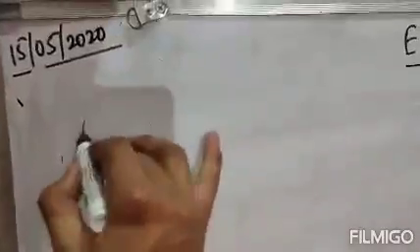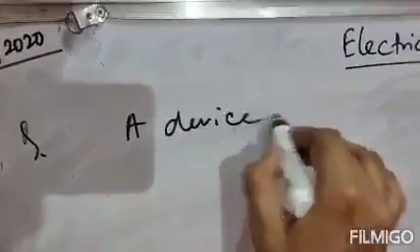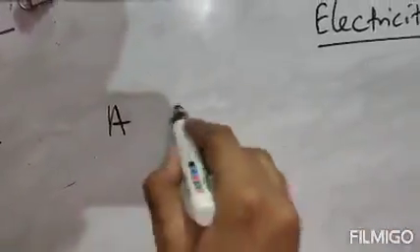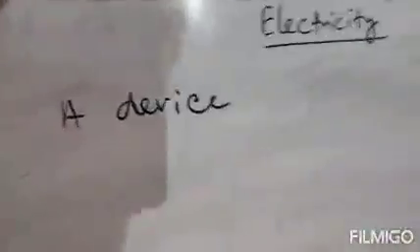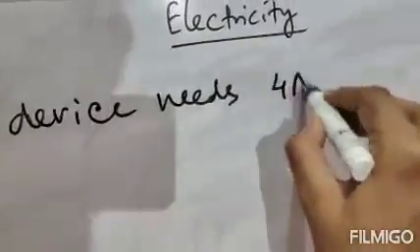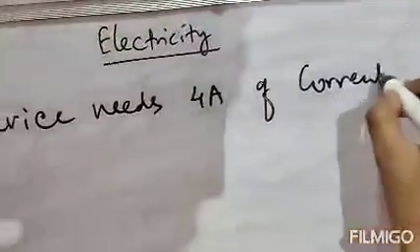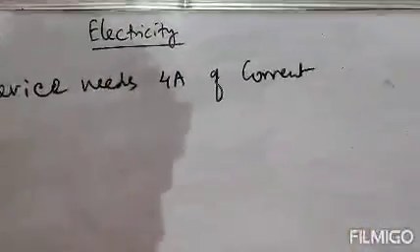Now just write down one numerical. We have got three formulas, and based on the formulas I am giving you a numerical, and this type of numerical can be asked in the exam. The numerical is: a device needs 4 ampere of current to operate. 4A means ampere.